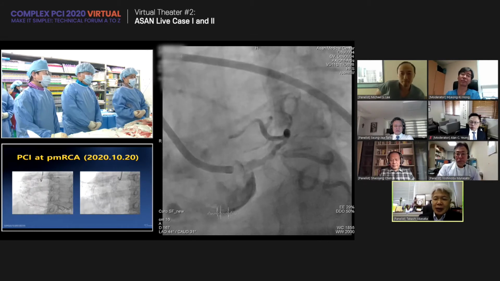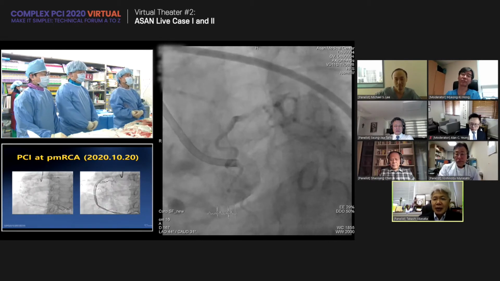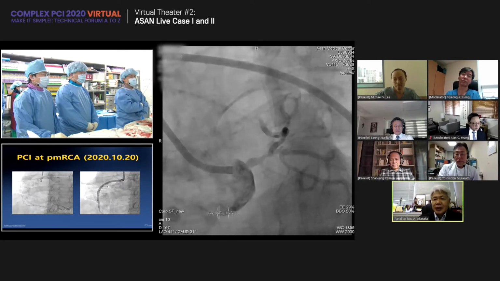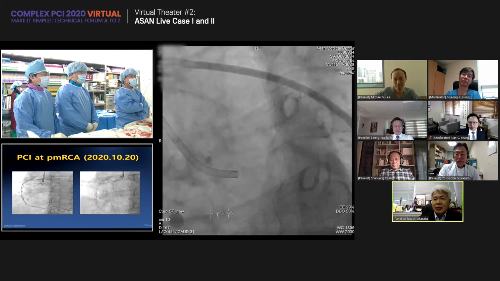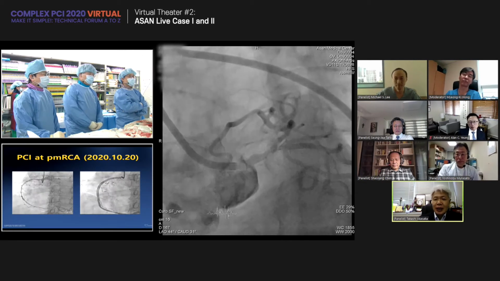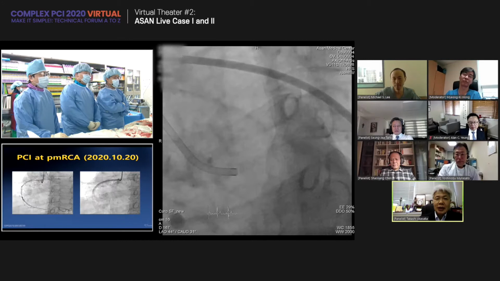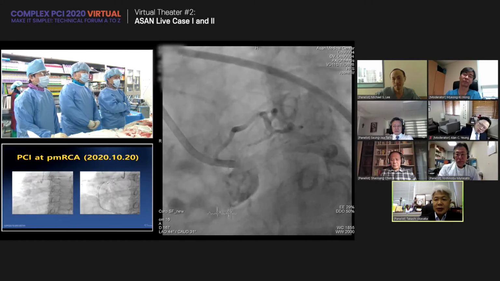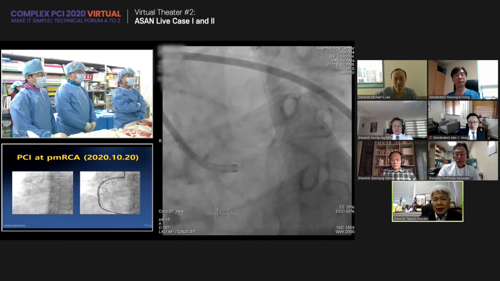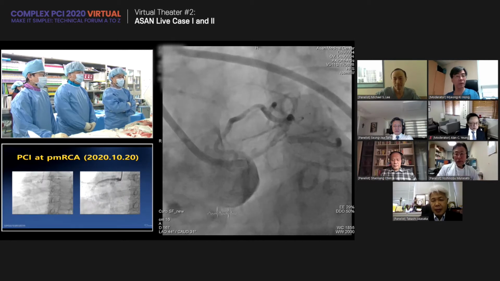Yeah, the key issue is the CX orifice, right? If there is a good lumen area, we can just use the crossover technique with one stent. But if there is disease at the proximal CX, a two-stent strategy should be ideal, right? So the imaging of the CX orifice is very important in this case. Yeah. And okay, go ahead.